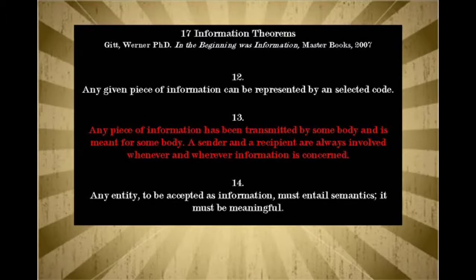14. Any entity to be acceptable as information must entail semantics. It must be meaningful. The purpose of information is to transfer meaning. So if everything was based on evolution, it would have no meaning. It would be complete noise. There would be no reason for it to exist. It would not transfer any meaning to you at all. It would be meaningless and purposeless to you.